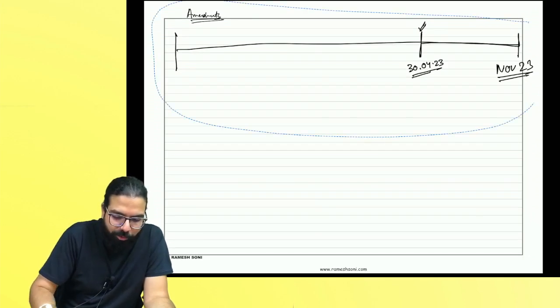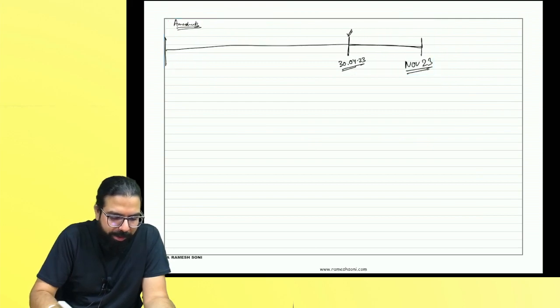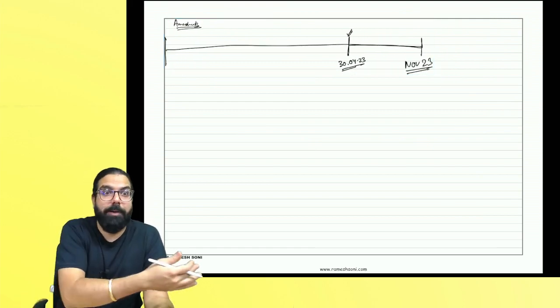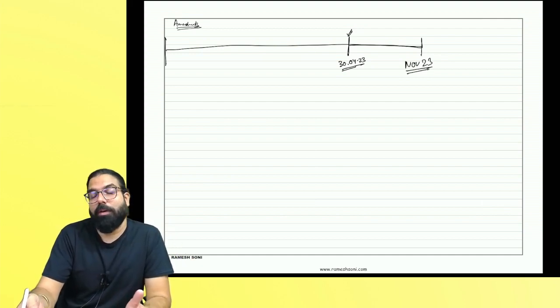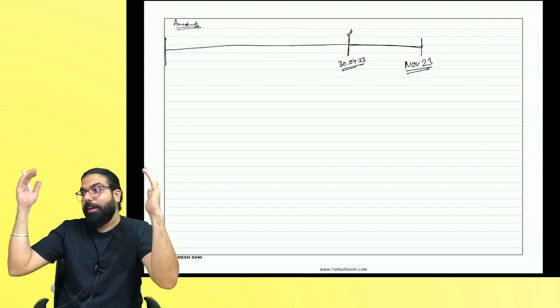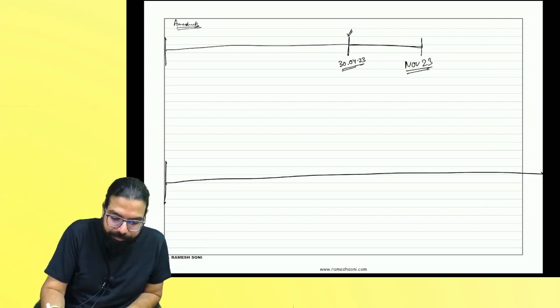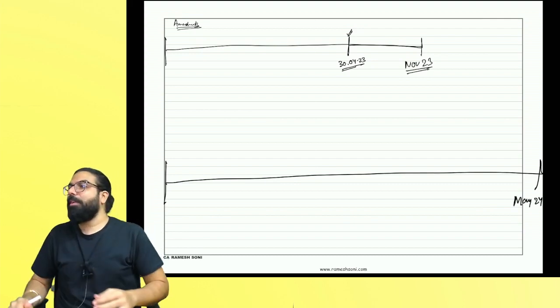Now, sir, I am writing in May. People who are the next students. How many of you are writing in May 24? Just now we completed the May 23 exams, the others are yet to be completed. Okay, people who are writing in May 24, can you tell me till when the amendments are applicable for you guys?